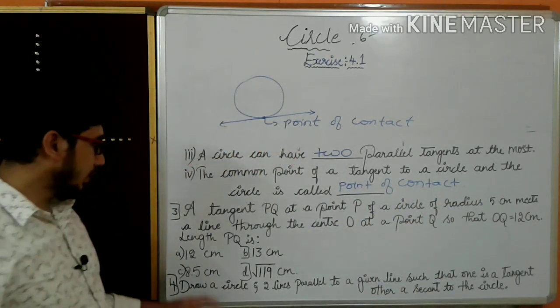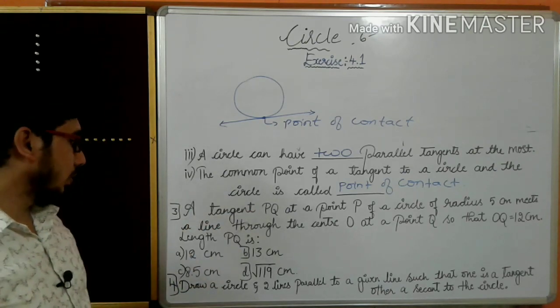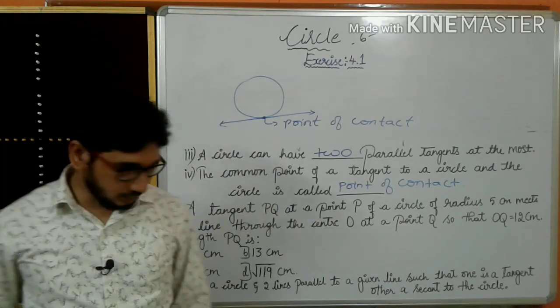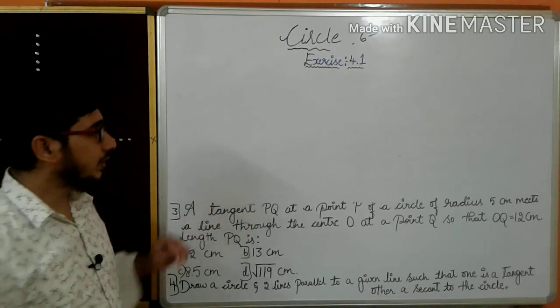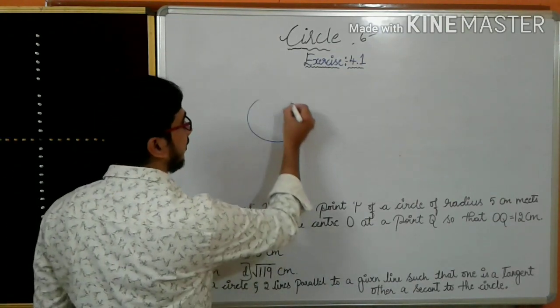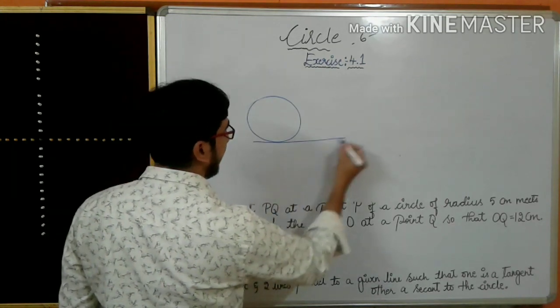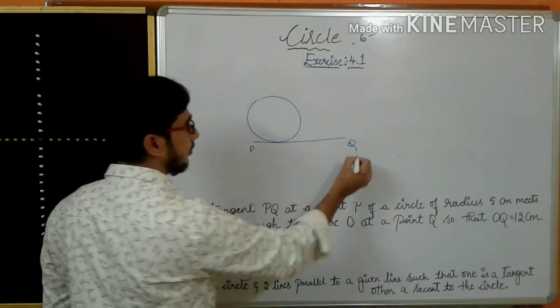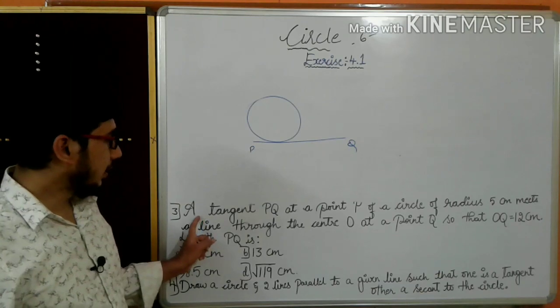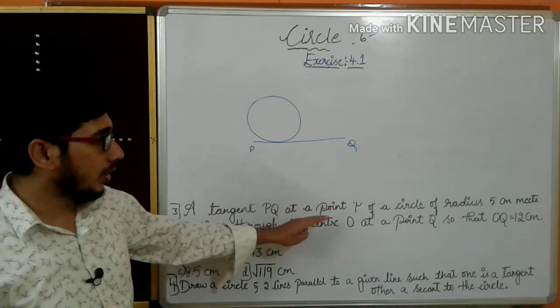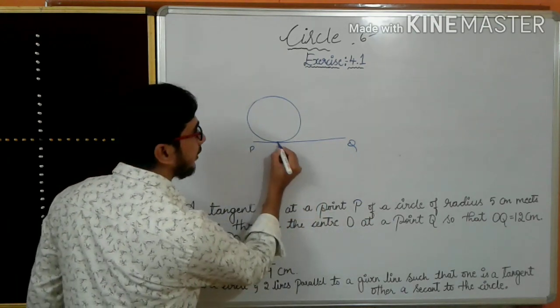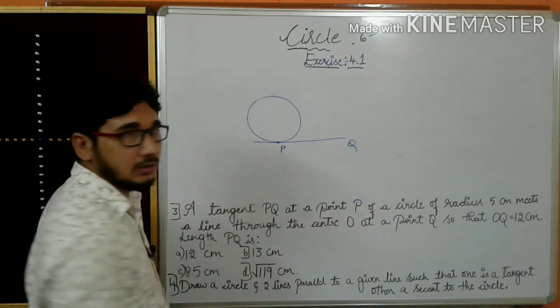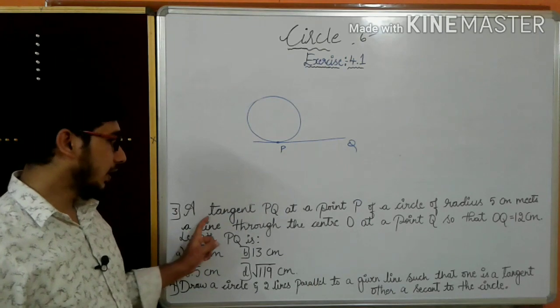Okay, let us go for a tangent PQ. So we have to simplify this. I'll erase this one first. Let us go for question number 3. A tangent PQ. See, this is a circle. This is a tangent PQ at a point P. At a point P means I should write P here, not here. At a point P, a tangent PQ.